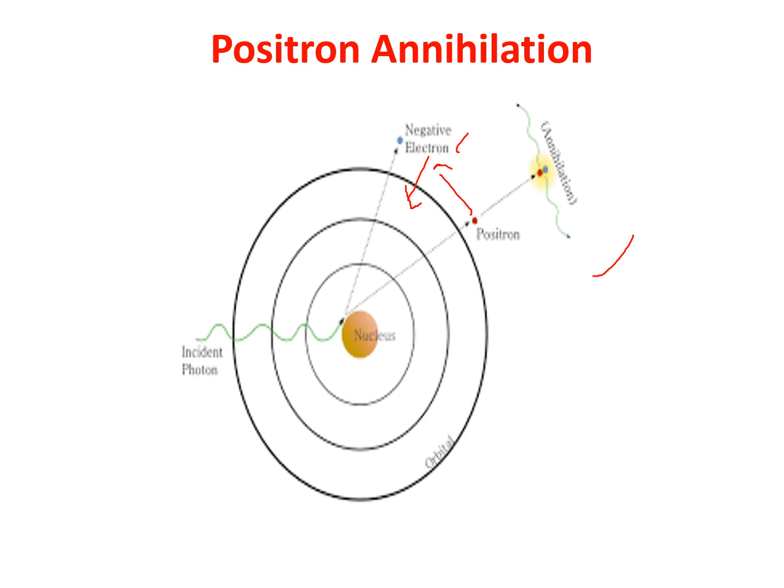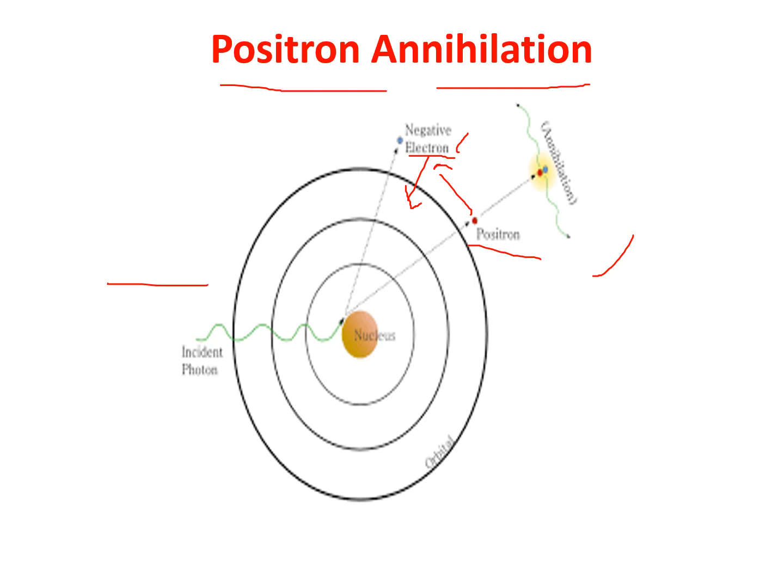The mass of one particle corresponds to 0.511 mega electron volt, and the other also has 0.511 mega electron volt, so the total is 1.02 mega electron volt, and the energy is shared by two photons. Hence, each photon will have an energy of 0.511 mega electron volt. This process is called positron annihilation.